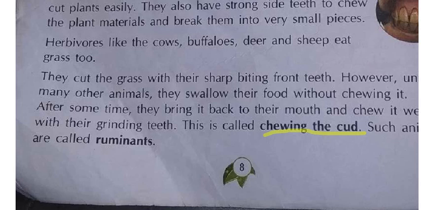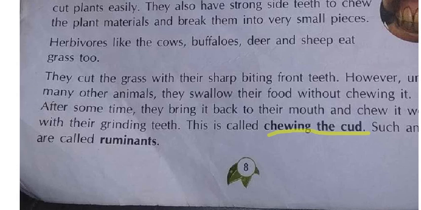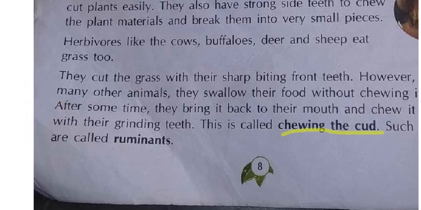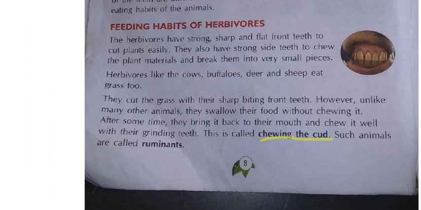How do these animals eat food? If they find any grass or plants, they don't eat directly. First they will just swallow it. Swallow means mingadam. They will send it into their stomach first. Later when they are feeling hungry, again they can bring that food from the stomach to the mouth. That time they will chew the food and eat. So this process is called chewing the cud.